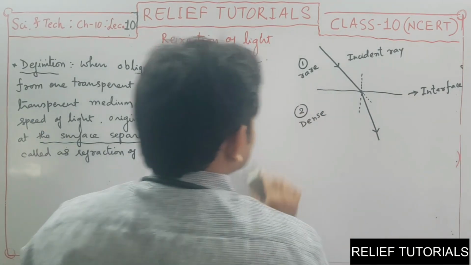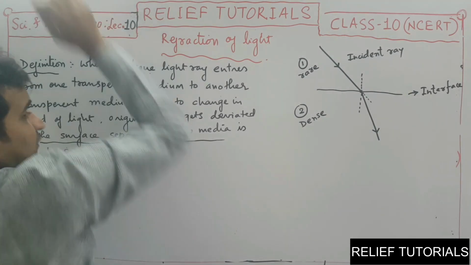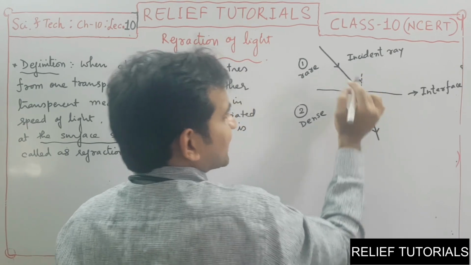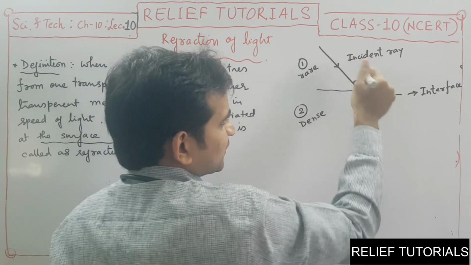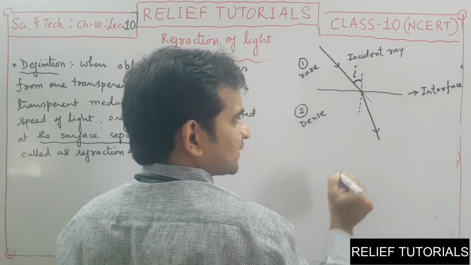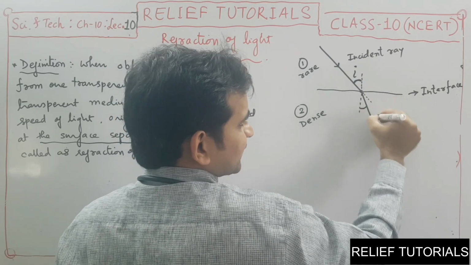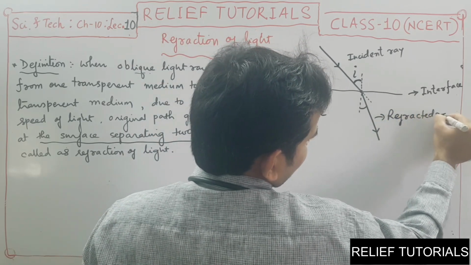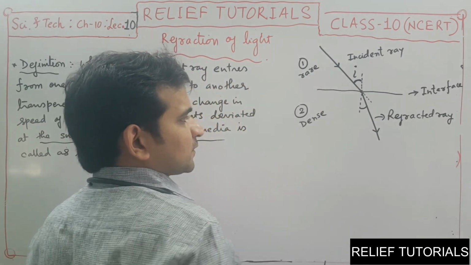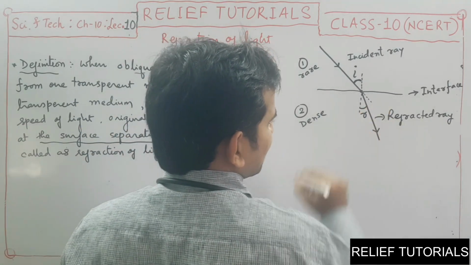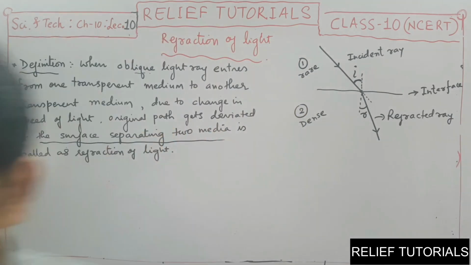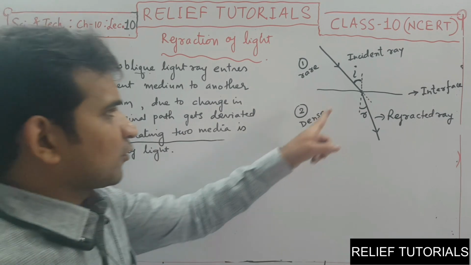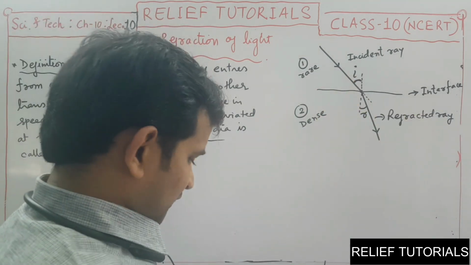Okay. Right now, consider this is the case. The angle between the incident ray and the normal is called the angle of incidence, and the angle between the refracted ray, this ray is the refracted ray, and the normal is called the angle of refraction. Now this is the angle of incidence and here is the angle of refraction.